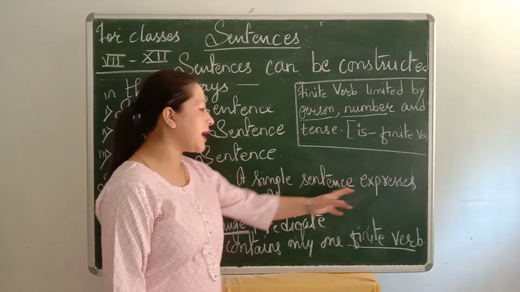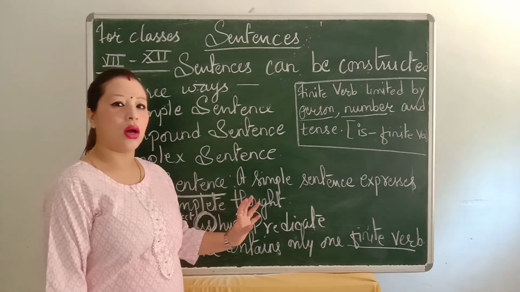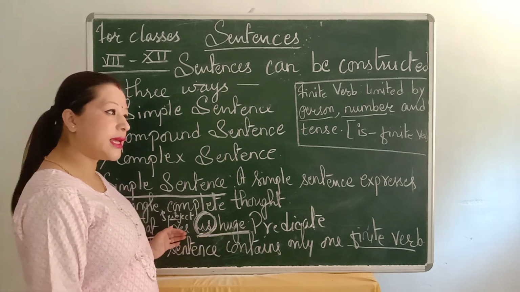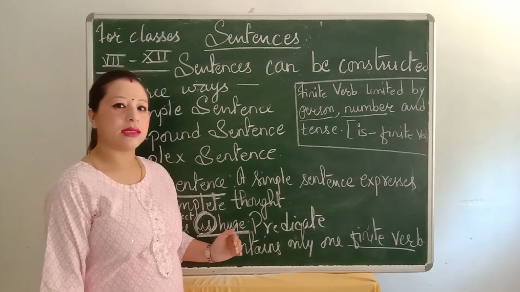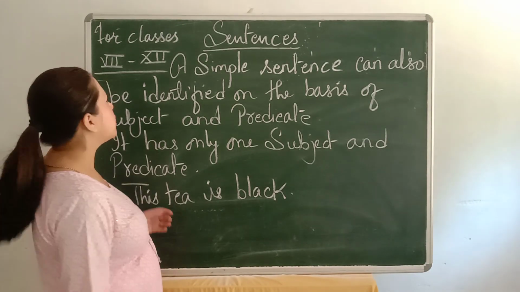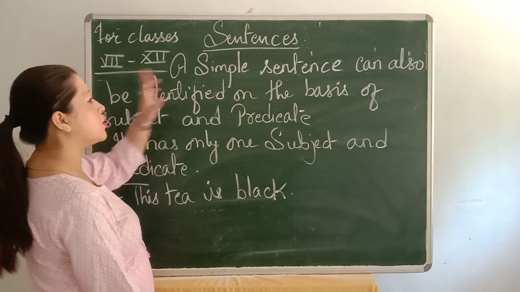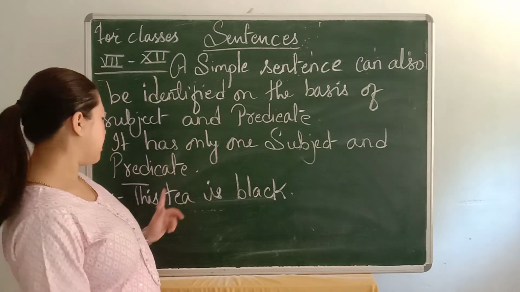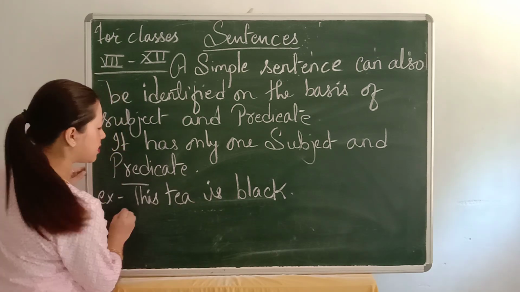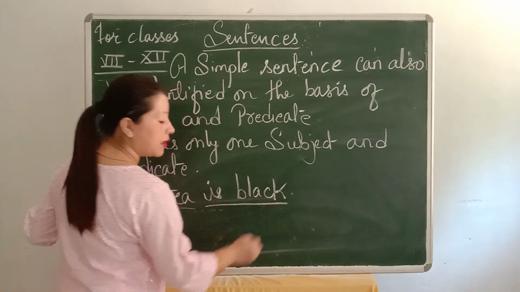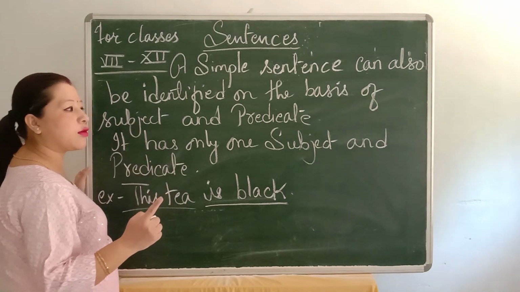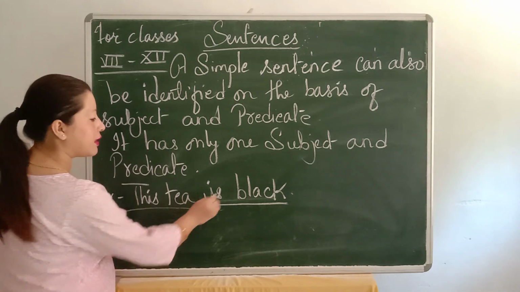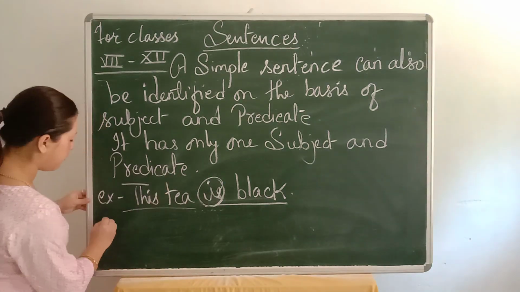A simple sentence expresses a single complete thought. Just a simple and complete thought. That tree is huge. So this sentence proves that it is a simple sentence. A simple sentence can also be identified on the basis of subject and predicate. This tea is black. This tea is the subject and is black is the predicate. Only one subject and only one predicate, with one finite verb, has to be used in a simple sentence. Likewise, I want to give you one more example.